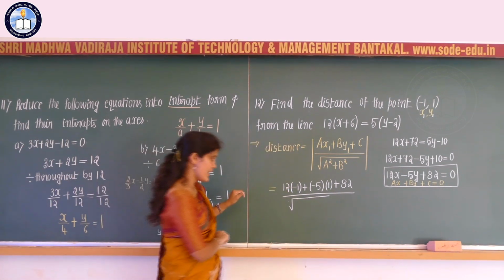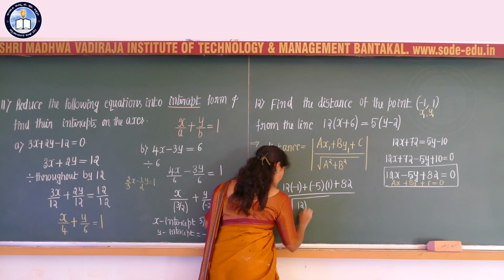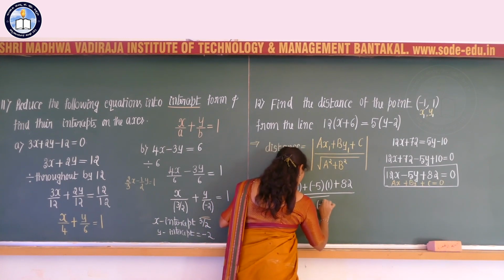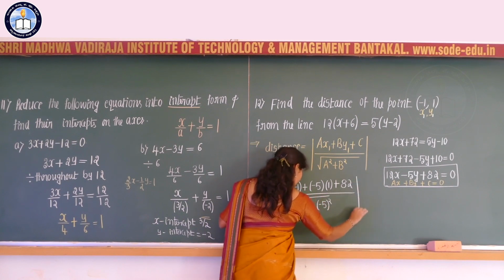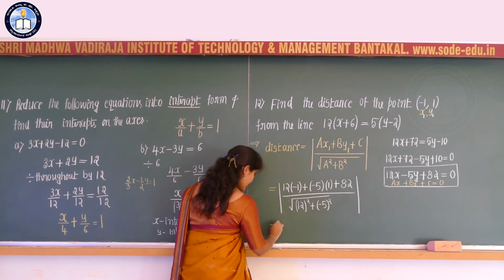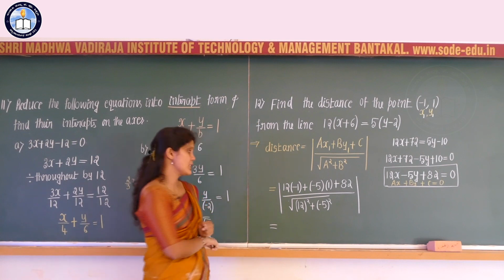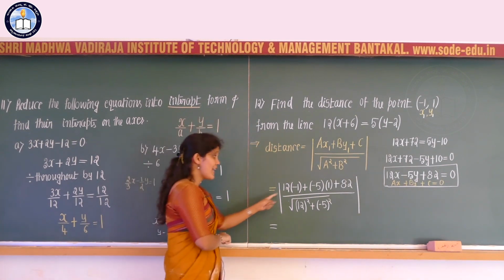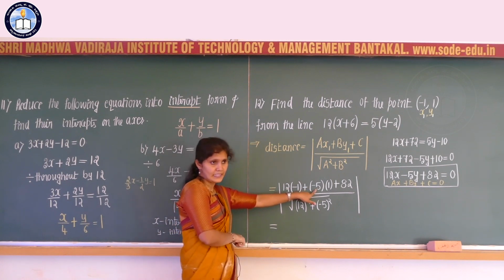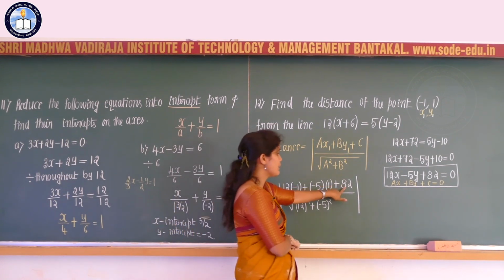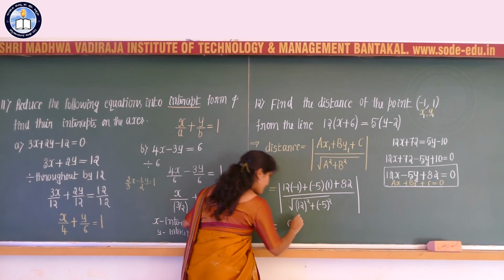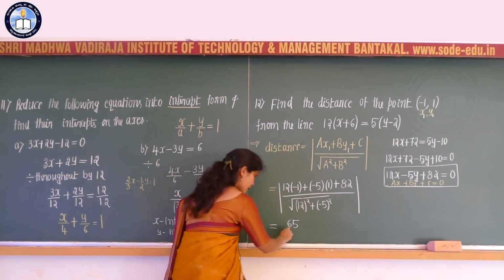A value is 12, so that is nothing but 12 square plus b square, that is minus 5 whole square, and here I will consider the absolute sign, which is equal to 12 into minus 1, minus 12 minus 5, minus 17, minus 17 plus 82, which I can write as 65